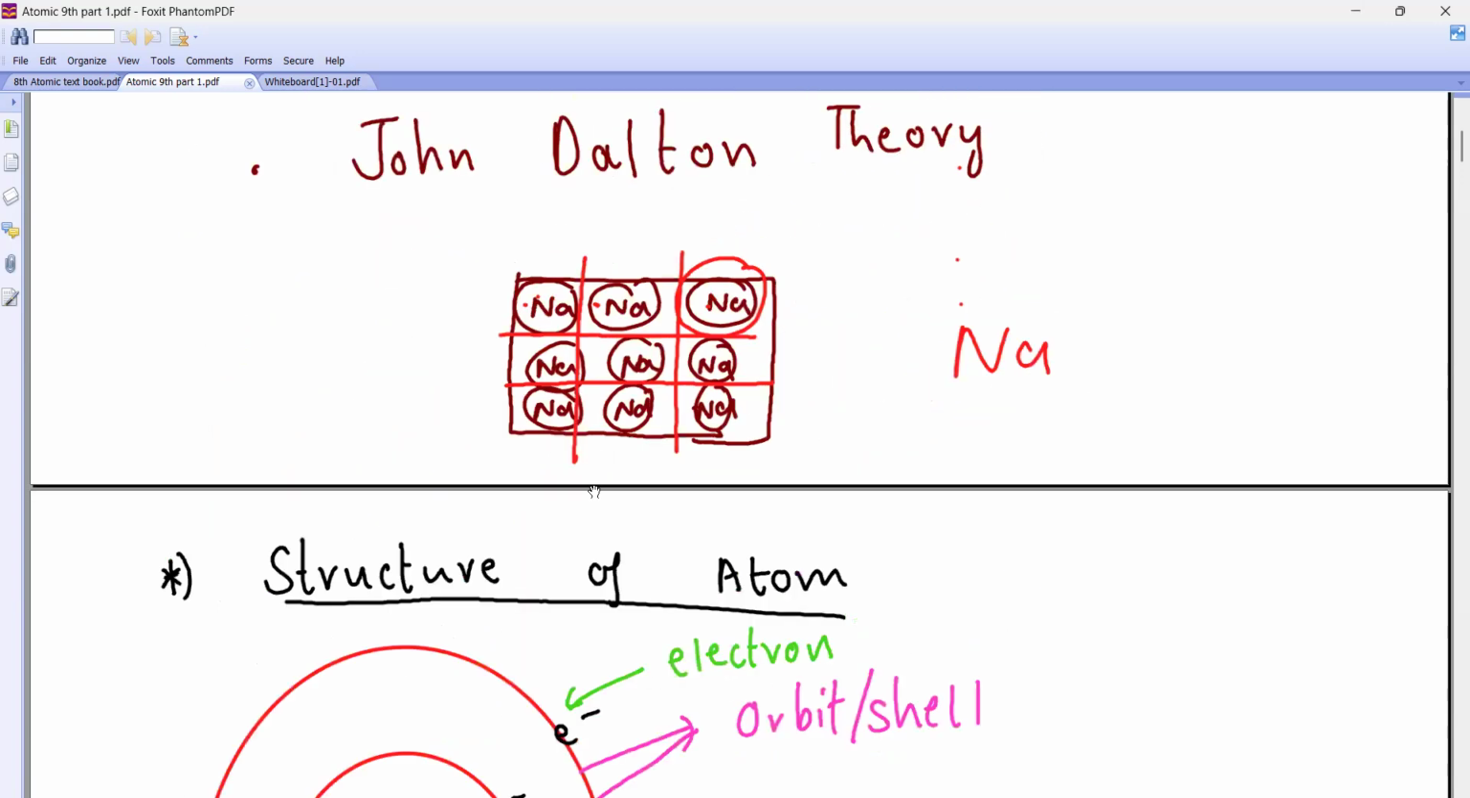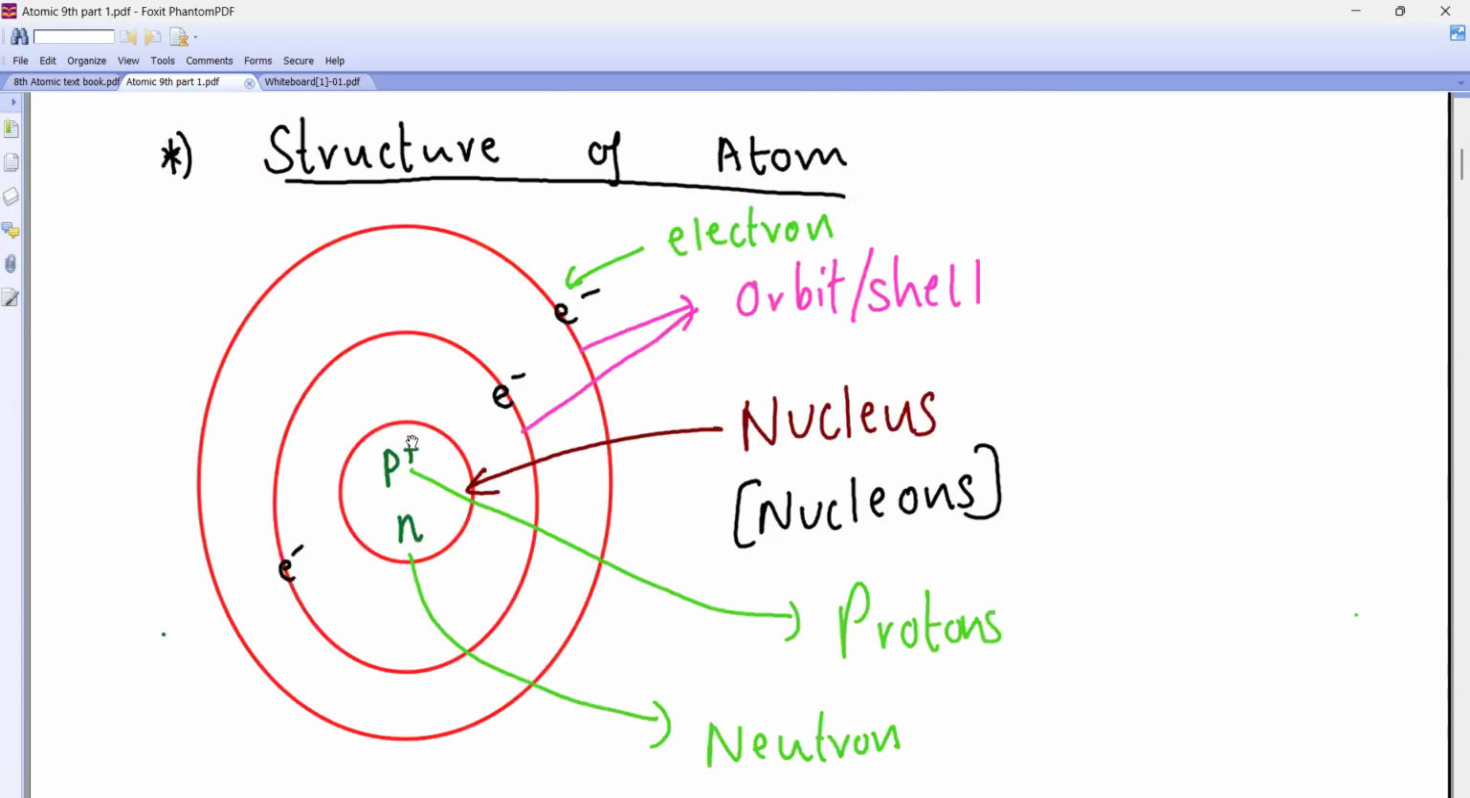Then beta, structure of atom. At the center we have proton and neutron. Proton and neutron together are known as what? They are inside the nucleus. They are together known as nucleons. These are orbits. Can you see this? And in the orbits what are moving? Electrons. You have to do the labeling.